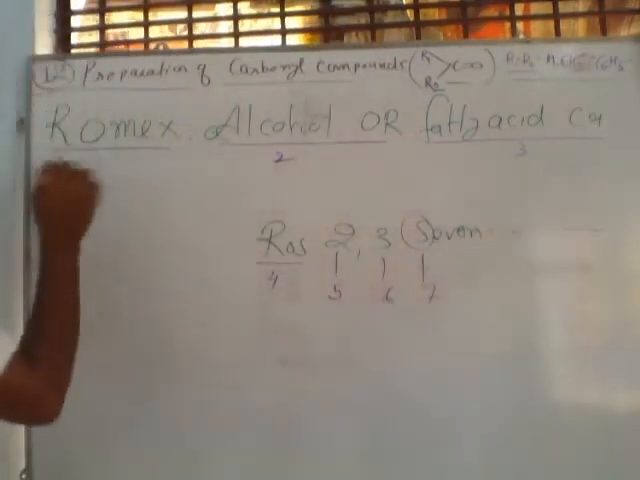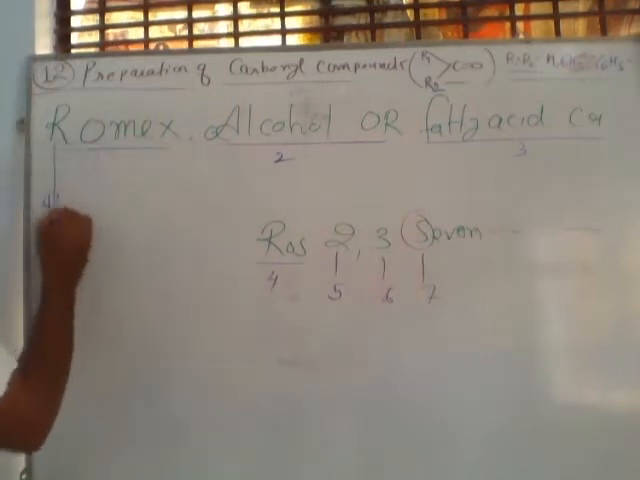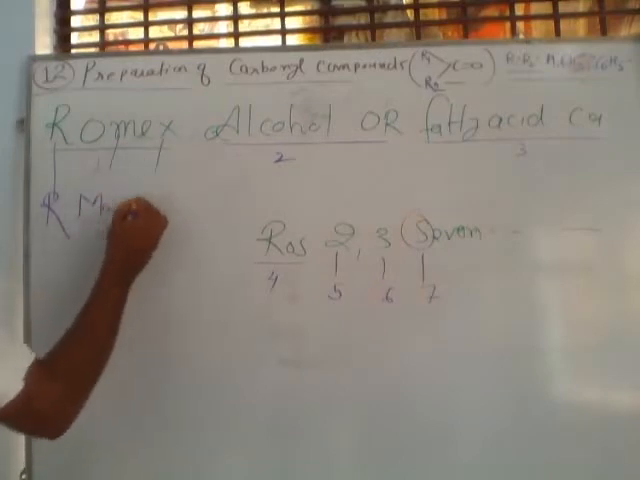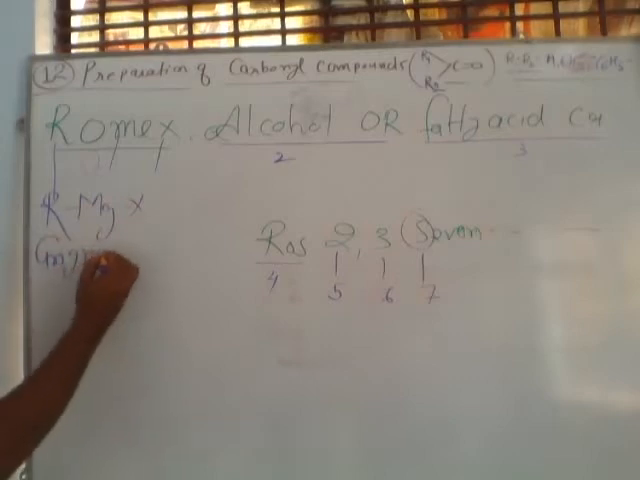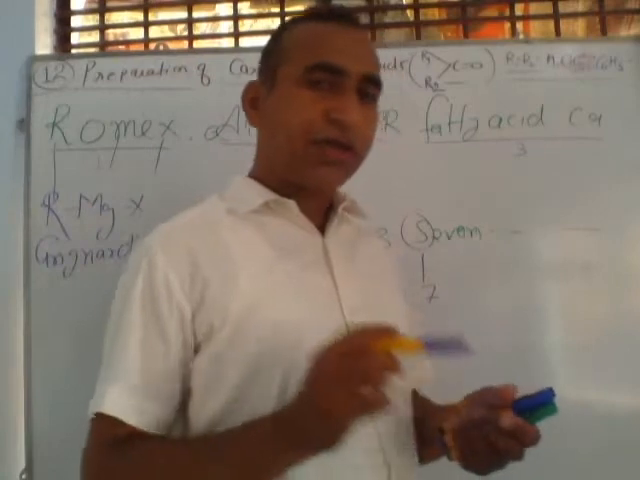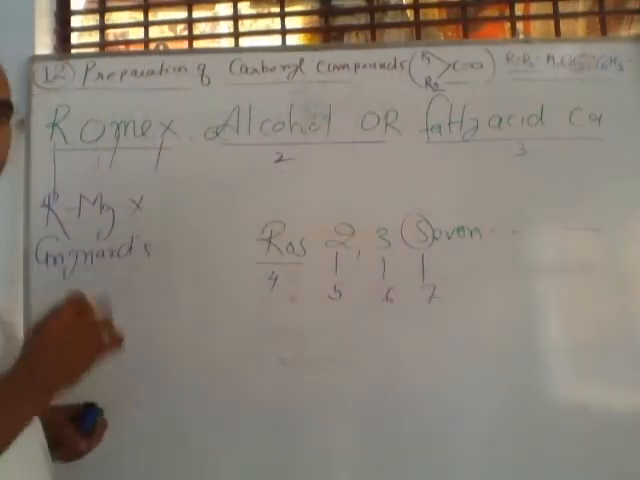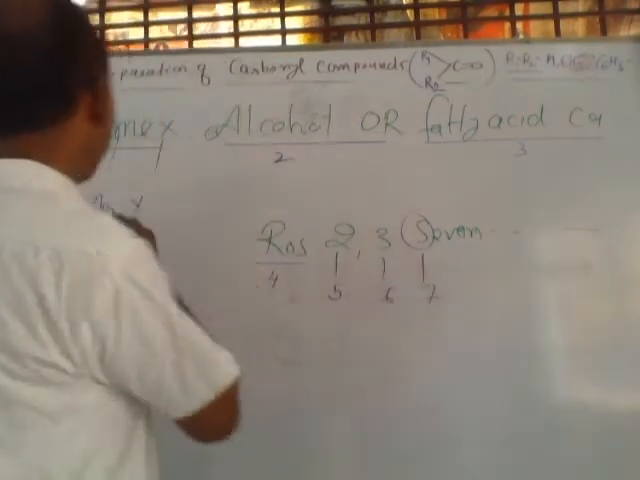Listen. So what is the meaning of Romex? Here Romex means R, M means Mg and X means halide. This compound is called Grignard's reagent. So by Grignard reagent, otherwise you can say this is alkyl magnesium halide. So this is the first method, from Grignard reagent, otherwise alkyl magnesium halide.